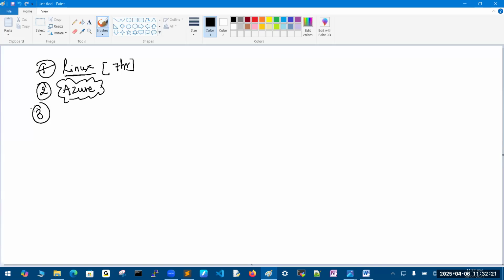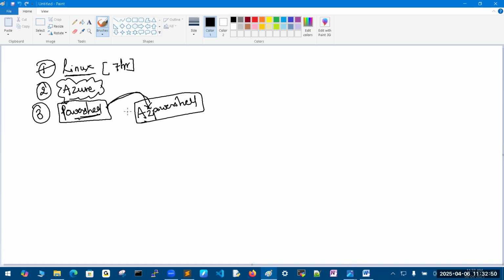And there is one more thing. I will provide you PowerShell basics. Here, one thing you need to understand: PowerShell is a different course. If you know PowerShell, you can easily understand Azure PowerShell. Both are different. But if you know PowerShell, only then can you perform end-to-end automation using PowerShell. It is like a command line interface. Here I am going to cover 2 hours on PowerShell. Based on that, I am going to explain Azure PowerShell. This is optional for you,